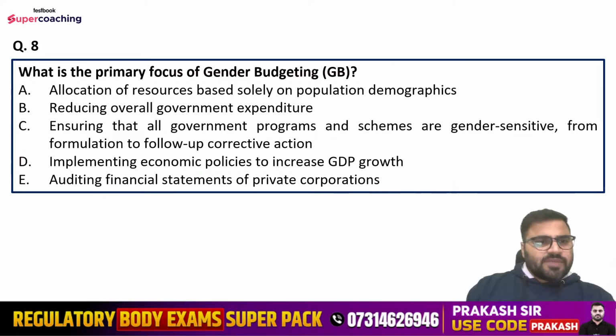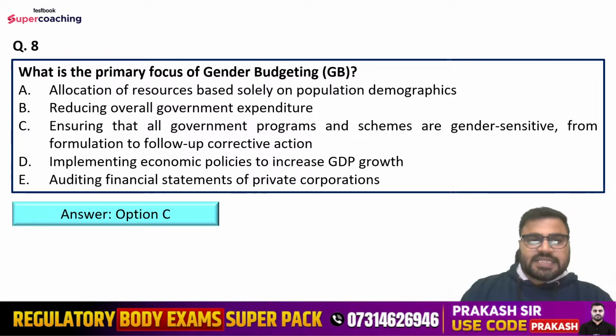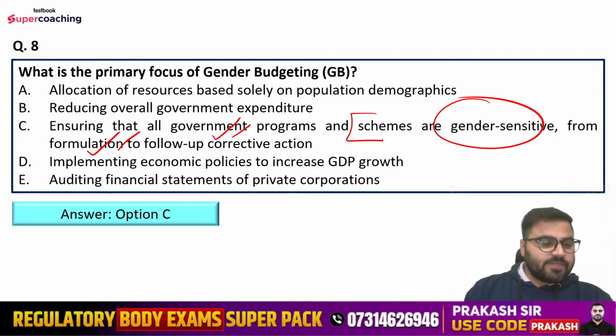Yes. Question number 8 is, what is the primary focus of gender budgeting? Options are allocation of resources based solely on population demographics, reducing overall government expenditure, ensuring that all government programs and schemes are gender sensitive from formulation to follow-up corrective action, implementing economic policies to increase GDP growth, auditing financial statements of private corporations. What is the right answer? Right answer is option number C, that is ensuring that all government programs and schemes are gender sensitive from formulation to follow up corrective action.